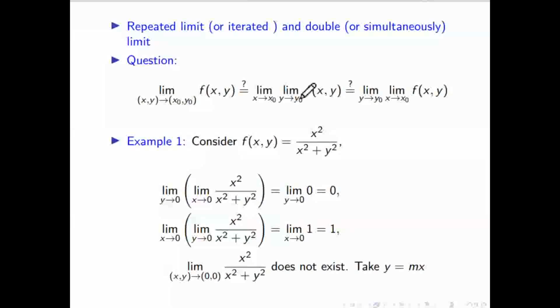Yes, sir. So the conclusion of this, in this one, I'm saying that the double limit does not exist, but the repeated limit exists. In this example, exist means this is coming 0, it is coming 1, but both are not equal. So that means this is also not true, this is also not true. Is that clear?